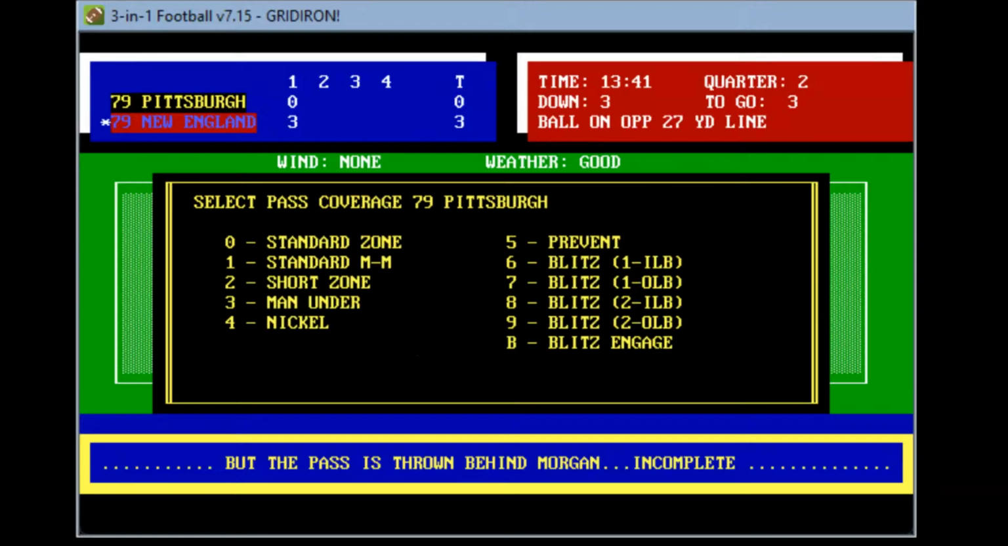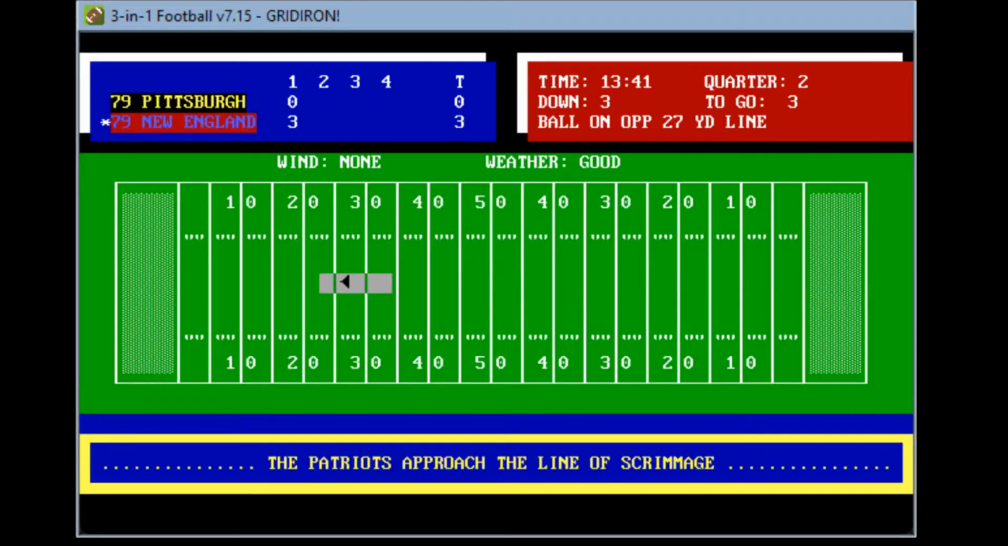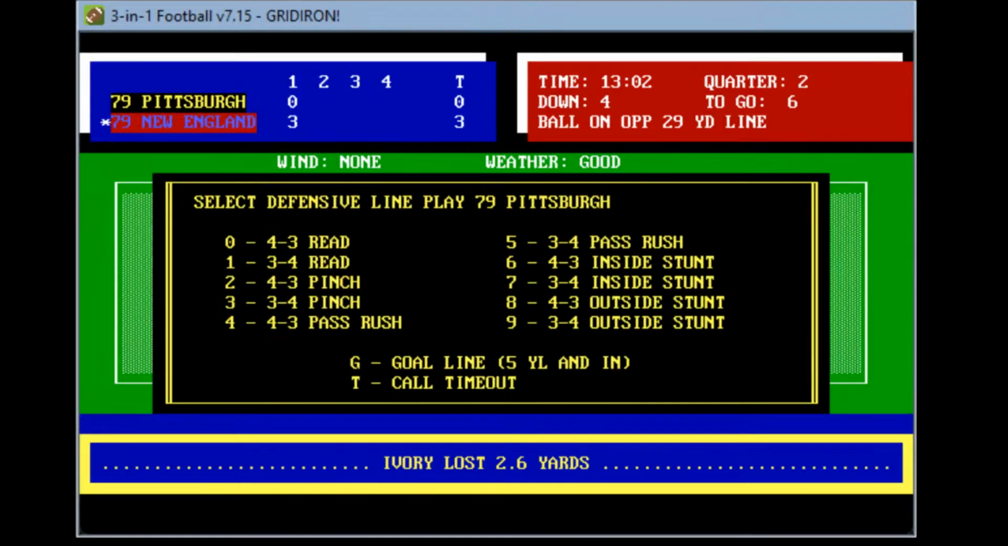And Pittsburgh is gonna send the pass rush here. Approaching the line of scrimmage, 3-4. Grogan takes it, snaps off, bounces off one tackler. He's at the 30. And Ivory lost 2.6 yards. And Pittsburgh will get the ball here unless John Smith could come out and hit a bomb here.